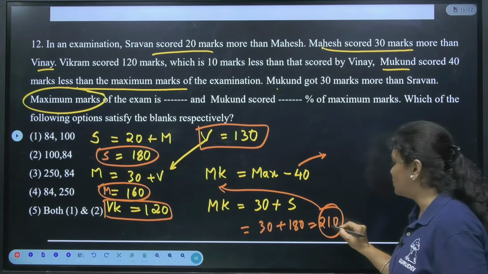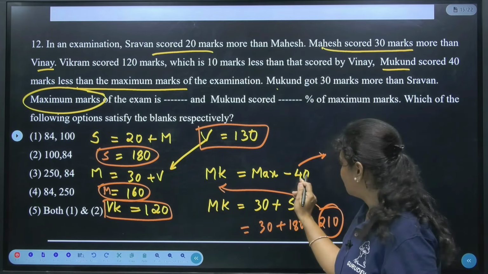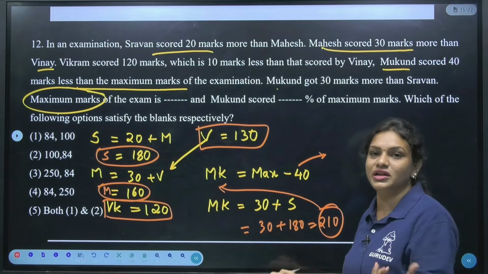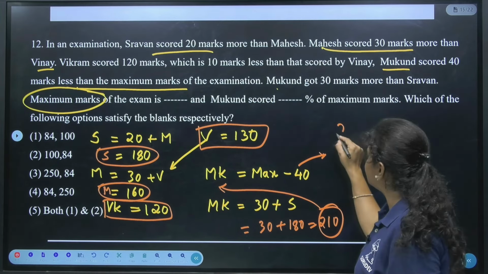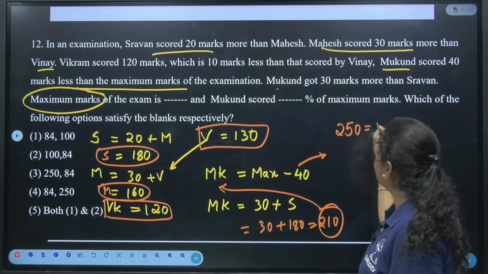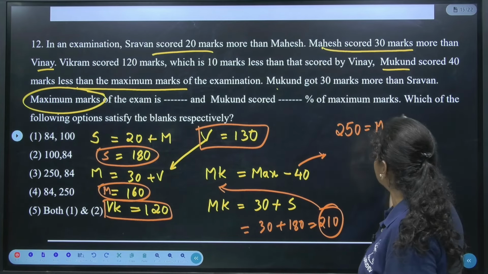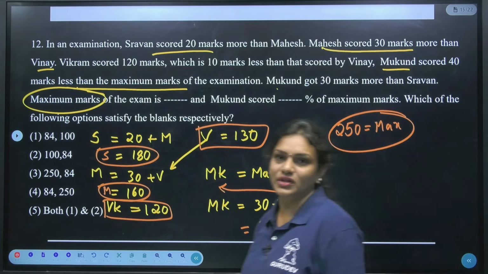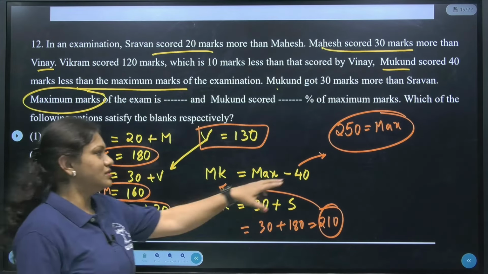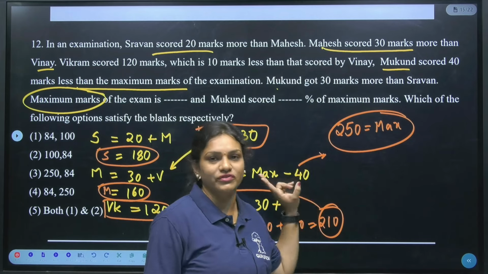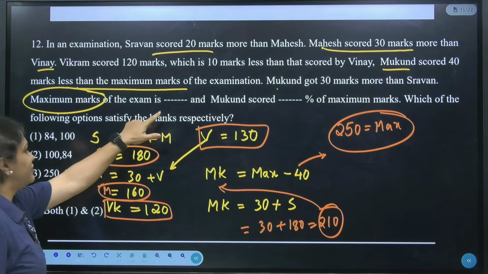If 210 is the score of Mukund, minus 40 if I shift, it becomes plus 40, which is nothing but 210 plus 40 will be how much? Isn't it 250? So finally we got the maximum marks as how much? It is 250. Is it clear, guys? Okay. So finally we got the maximum marks as 250, which is required for the first blank.